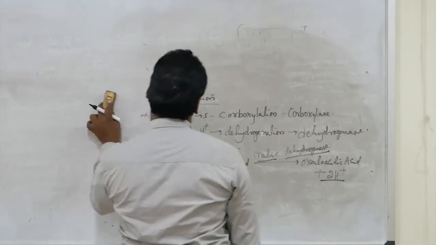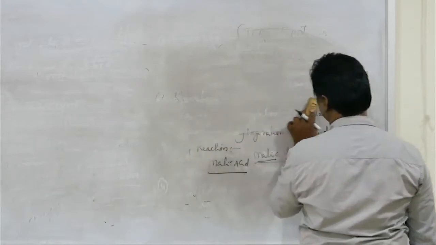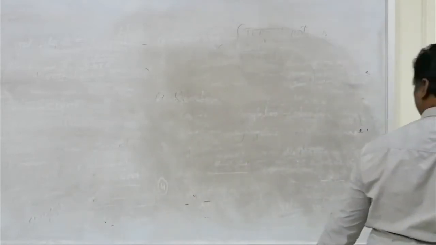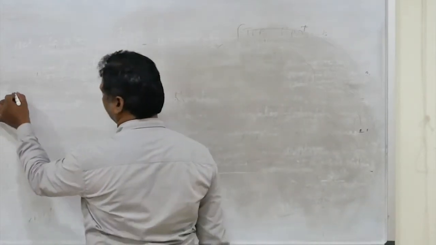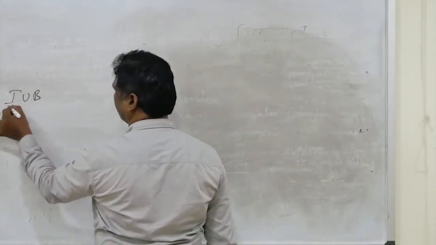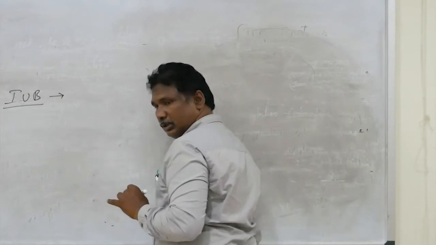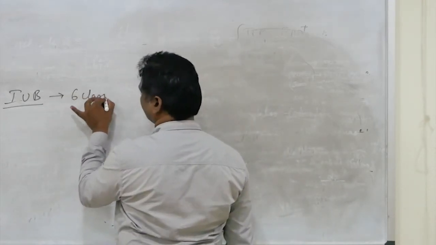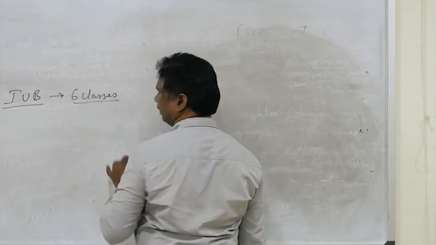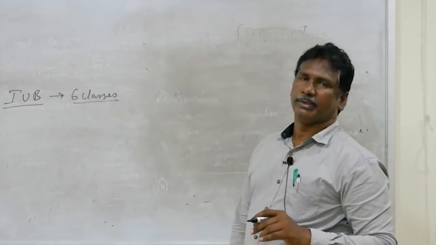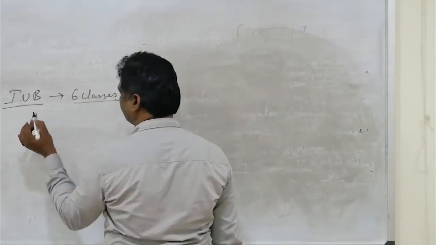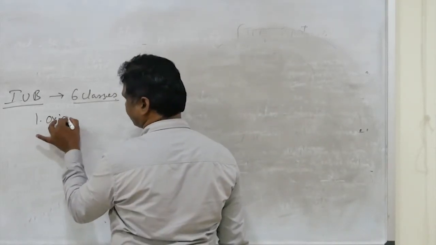Next, you can see the classification of enzymes. According to the IUB, International Union of Biochemistry, there are 6 classes in enzyme classification. There are 6 classes with 6 examples. You can see them one by one. The first one is oxidoreductases.